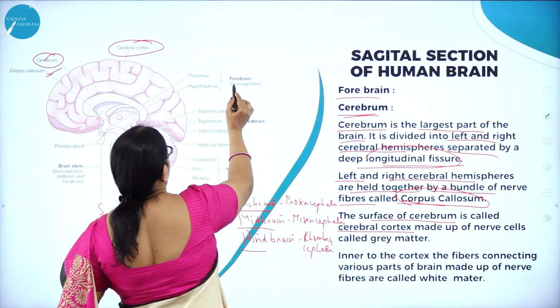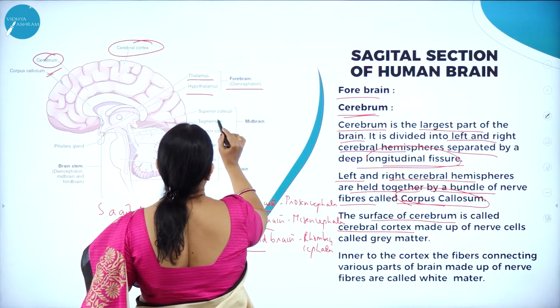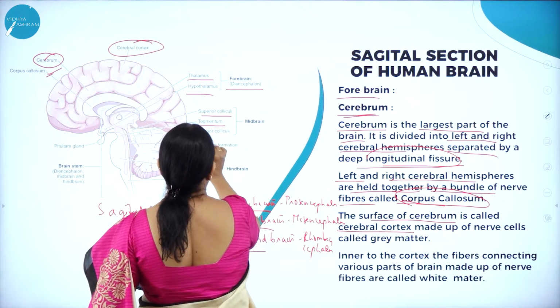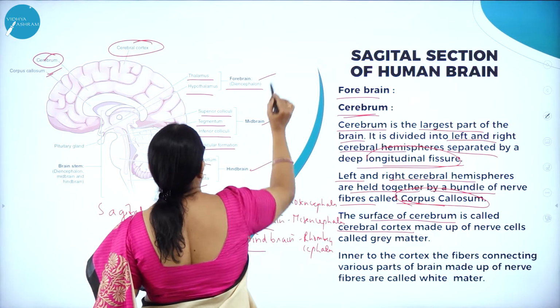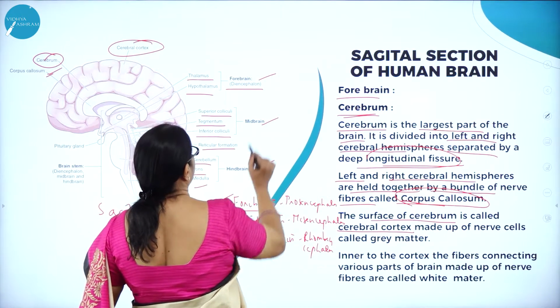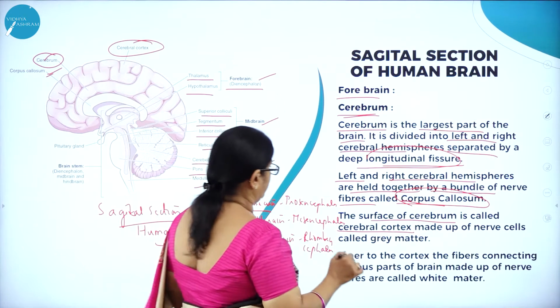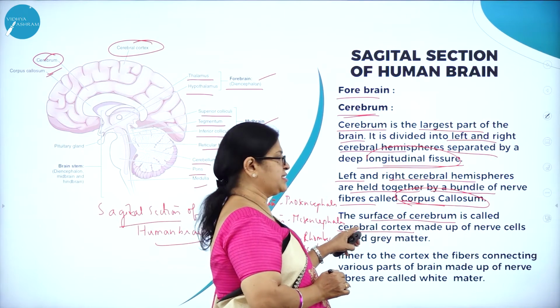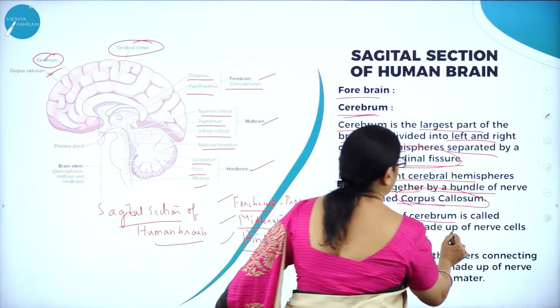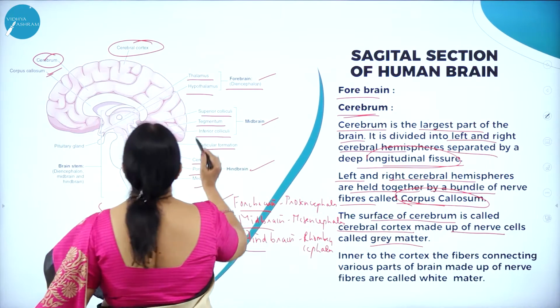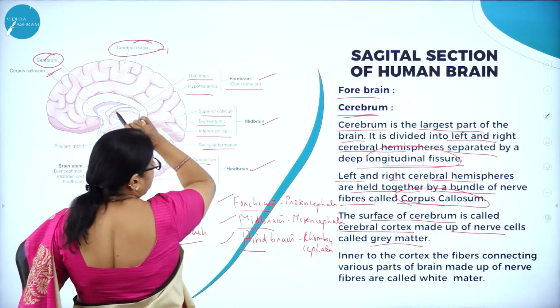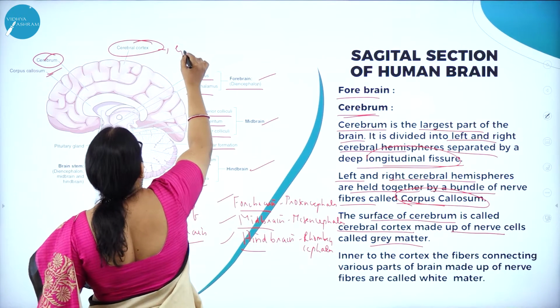So forebrain, diencephalon, thalamus, hypothalamus, midbrain, superior colliculi, tegmentum, inferior colliculi, reticular formation, cerebellum, pons, medulla oblongata. So you can see the three parts of the brain: forebrain, midbrain and hindbrain, right? Now, the surface of the cerebrum is called the cerebral cortex, made up of what? Nerve cells called grey matter.